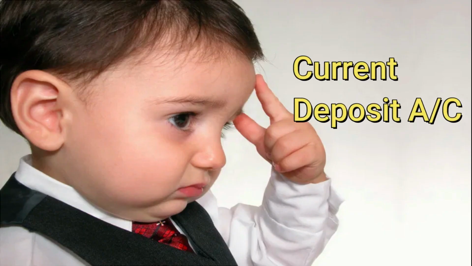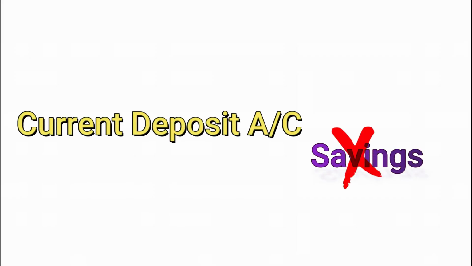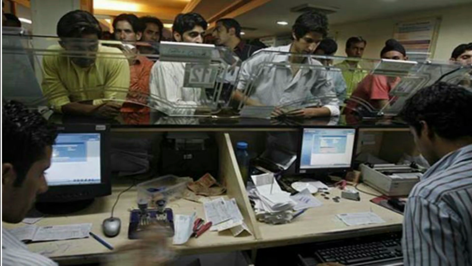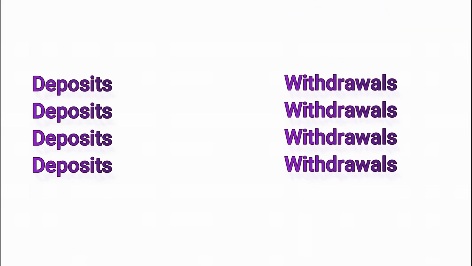What is current deposit account? In simple words, the current deposit account is not used for savings purpose. These are regular transactions between the current account holder and the bank. There will be continuous deposits and withdrawals from the current account.